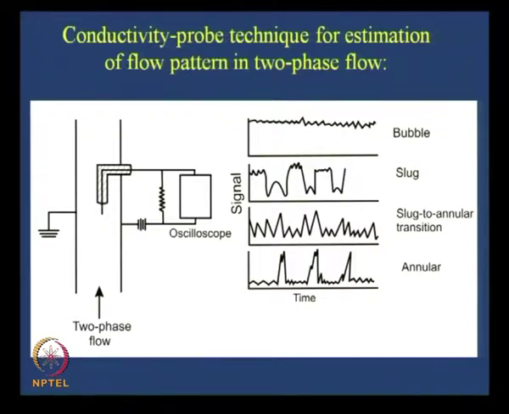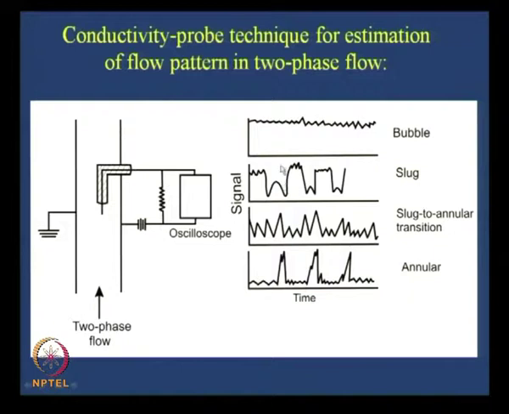Okay. But we need a very good design of the probe in order to identify all the different flow patterns, particularly where the problem arises at the transitions, say the bubbly-slug transition.